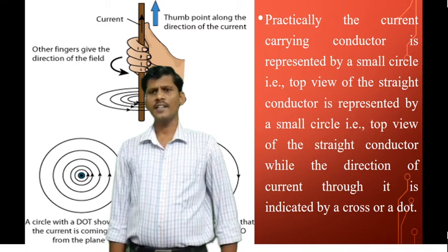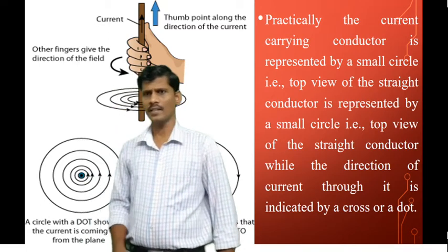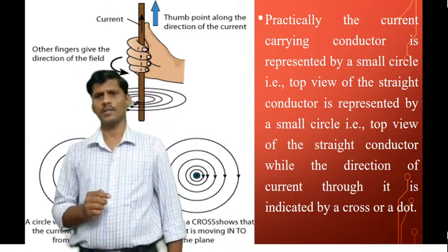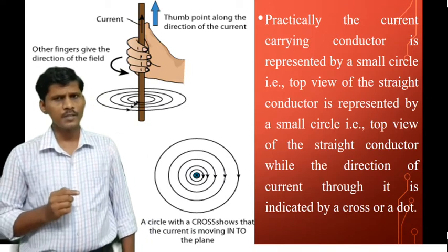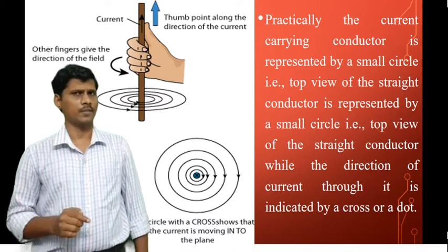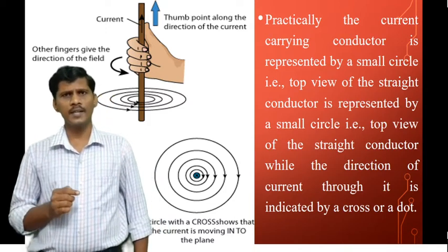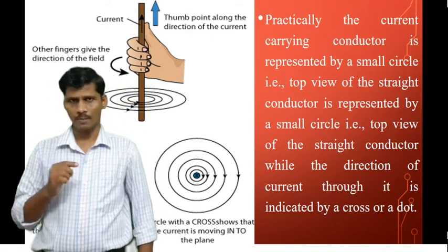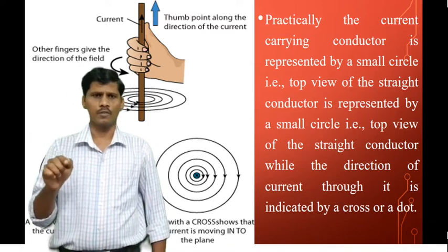Practically, the current carrying conductor is represented by a small circle. That is, the top view of the straight conductor is represented by a small circle. While the direction of the current is indicated by a dot or cross.